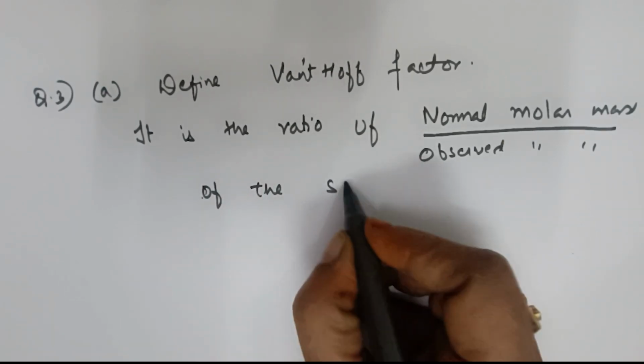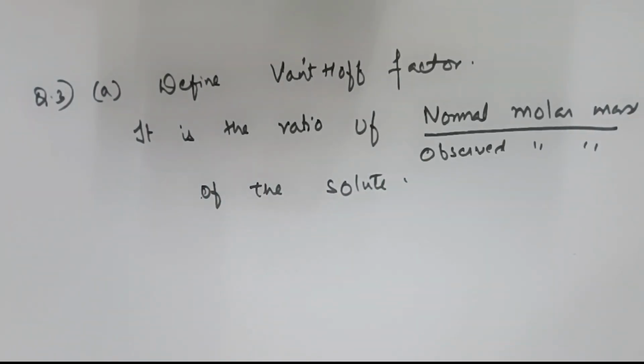This is a simpler question because we are concentrating on numericals. I'm going further with the numerical.